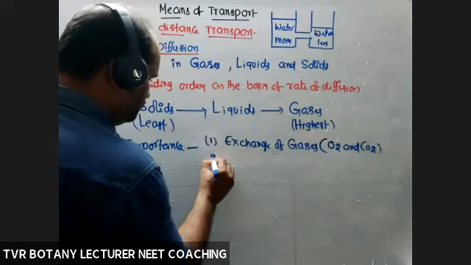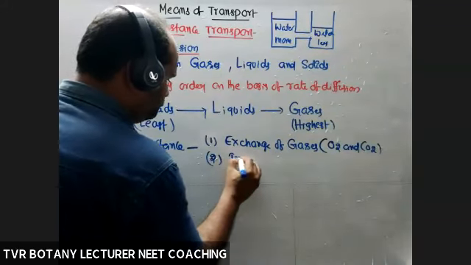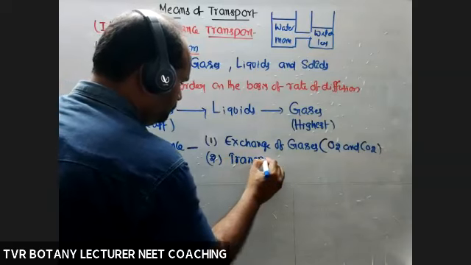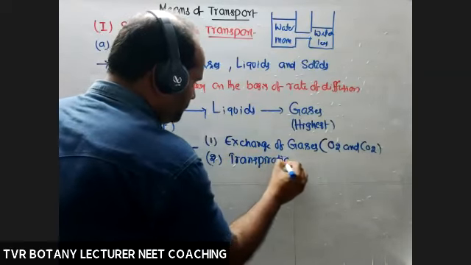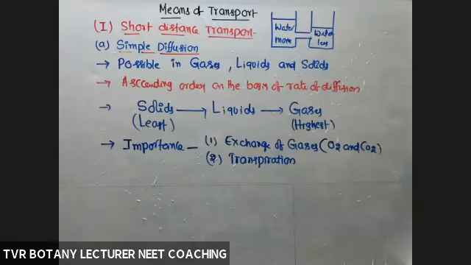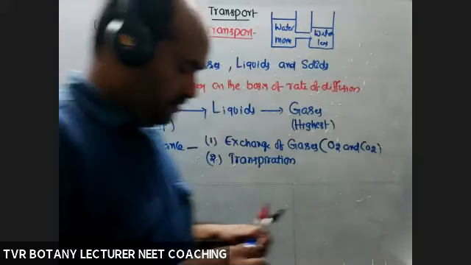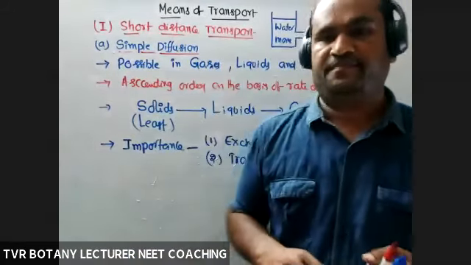Next, the second one, transpiration. Transpiration also occurs by means of simple diffusion. So that is about simple diffusion.